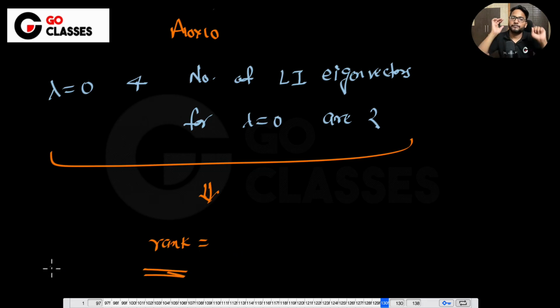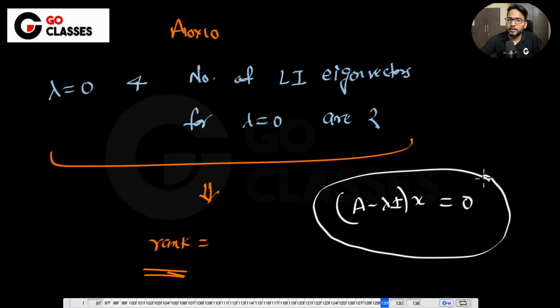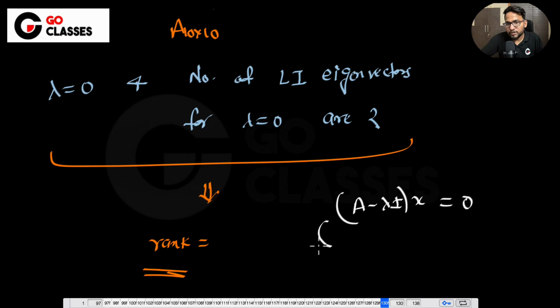Just think about it. They are saying that lambda equal to 0 and the number of linearly independent eigenvectors is 2. How do you calculate the eigenvectors? You calculate using this equation and you get the solution. An eigenvector is just a solution of this, right? Let's do it step by step. Solution of this means you are talking about lambda equal to 0, so x is a solution of this.